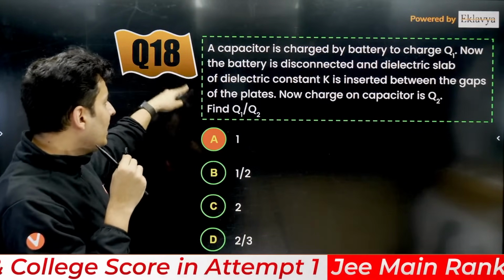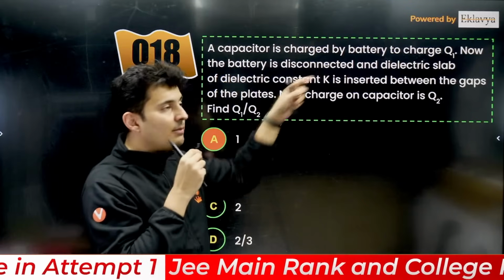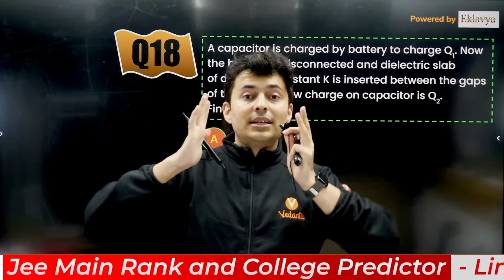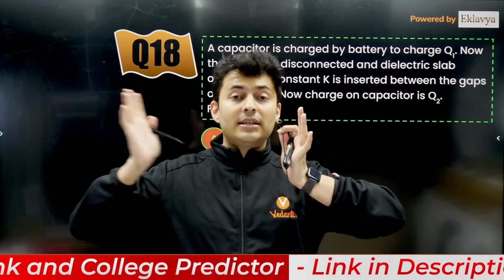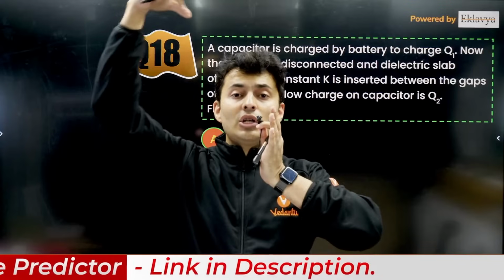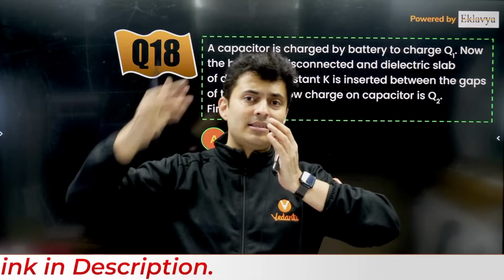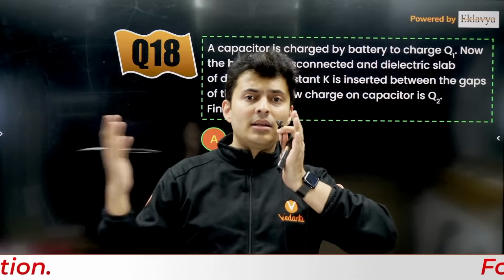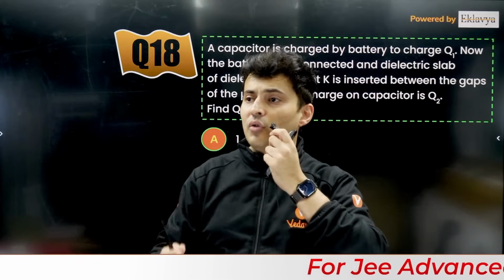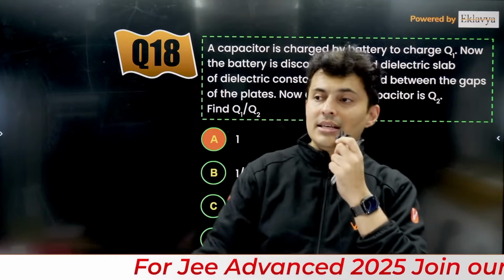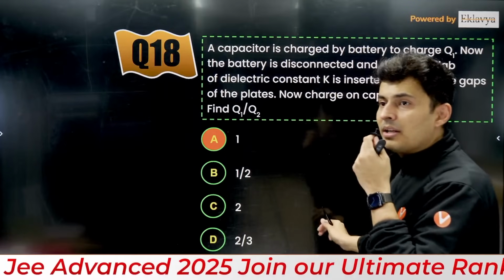But if the battery is disconnected, what does that mean? The capacitor is now isolated. Charge can't go outside nor inside. So if you put a slab, remove a slab, doesn't matter. Charge can't go in nor can it go out. So charge won't change. We just did it yesterday or day before yesterday, my dear warriors.